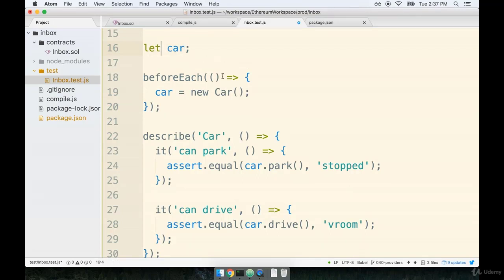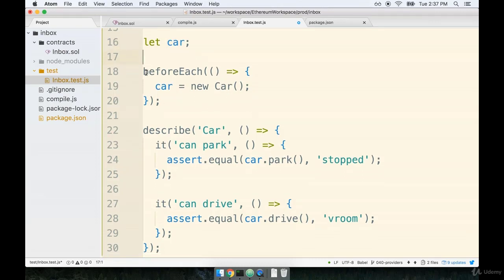When we first initialize this, car will have a value of undefined because we've not yet assigned any value to it. However, when our test suite runs, remember that first we will execute the beforeEach before any it statement runs.